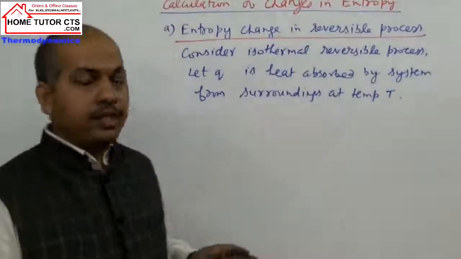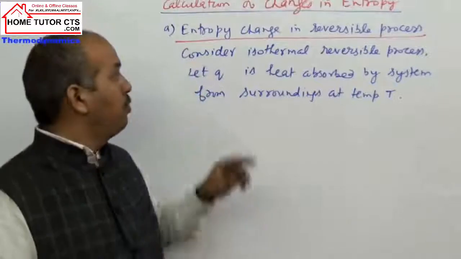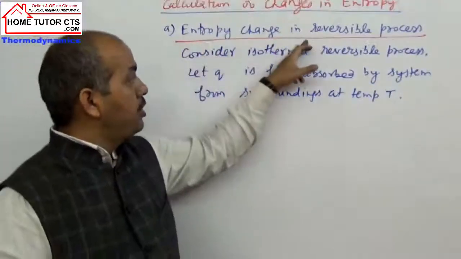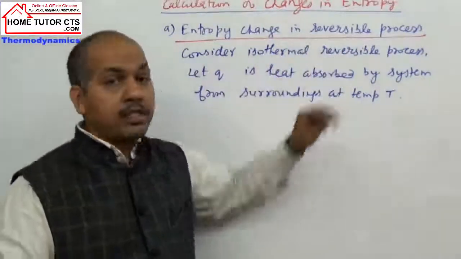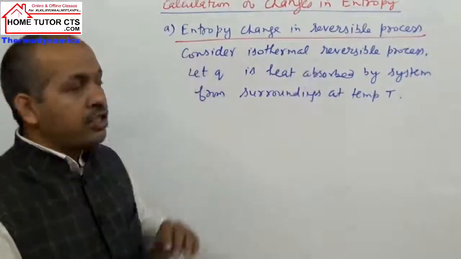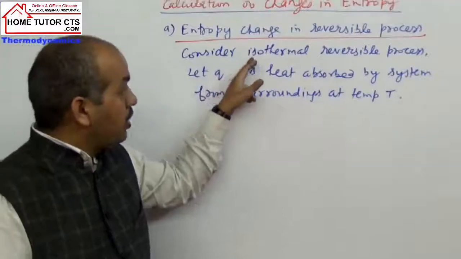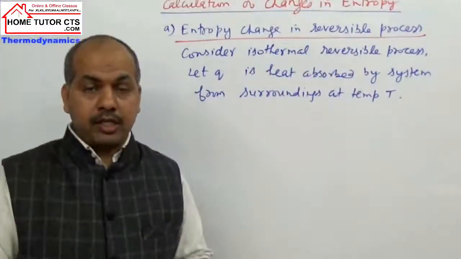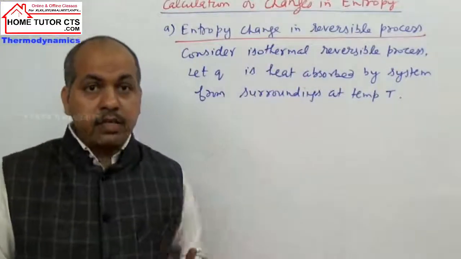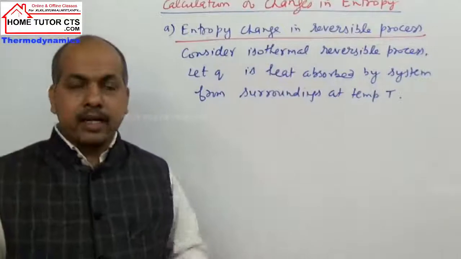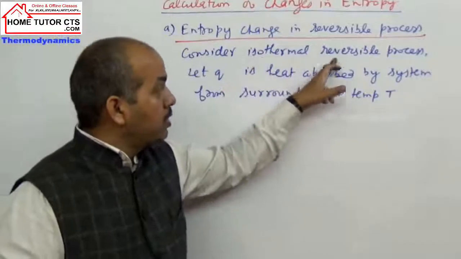Now let us take calculation of changes in entropy for different kinds of processes. First we take entropy change in a reversible process. We can take mainly three kinds of processes here: one reversible, one irreversible, both isothermal, and the next, adiabatic. So let us take the first one, the isothermal reversible process.